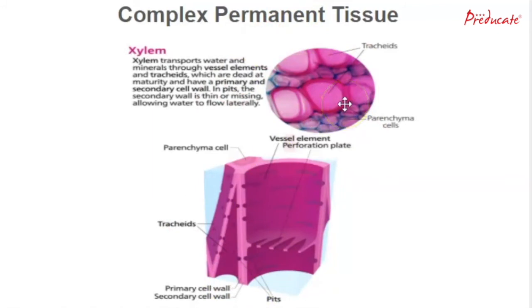So complex permanent tissue comprises conducting tissues called xylem and phloem. Xylem is useful in transport of water and soluble substances. Xylem consists of tracheids, vessels, fibers, and xylem parenchyma. Transport of minerals and water is unidirectional in xylem. So xylem carries all the water, minerals, and inorganic soluble materials from the roots to the aerial parts of the plant. And this is always a unidirectional process.